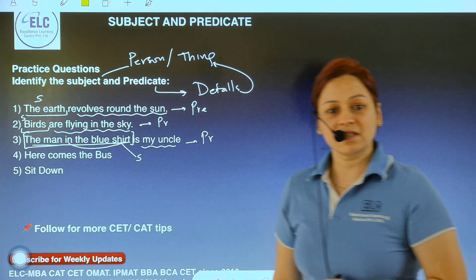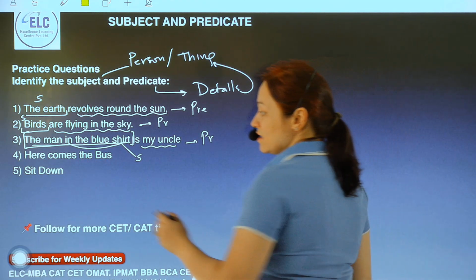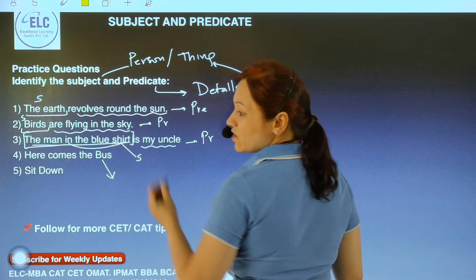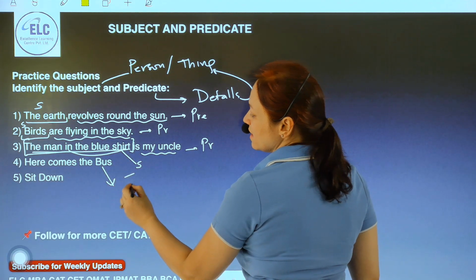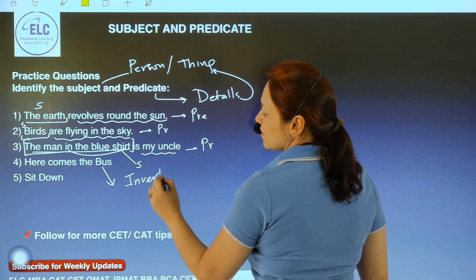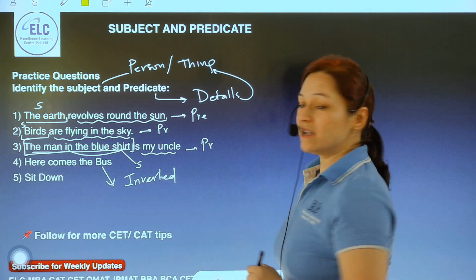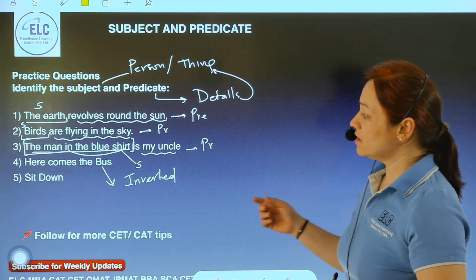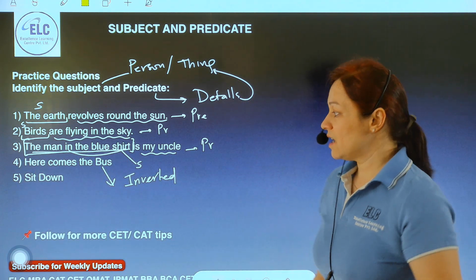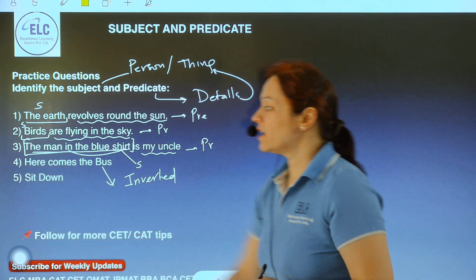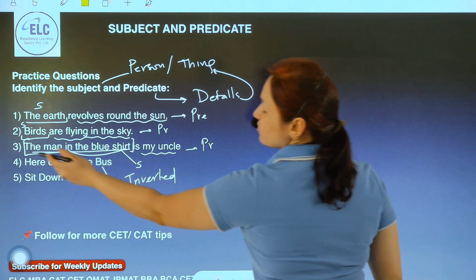Here comes the bus. Please understand the structure of this sentence. Such kinds of sentences are called inverted sentences. Now, why is it an inverted sentence? Because we've learned that the subject always precedes the predicate. So, obviously, the bus should have been over here.